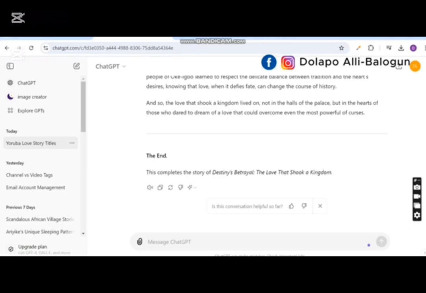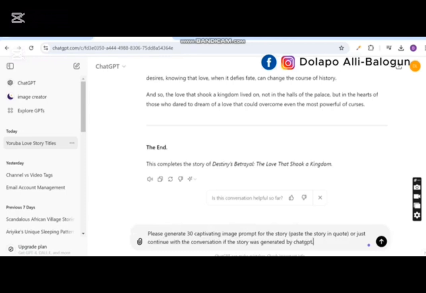So what I will just do is say, please generate 30 captivating. It could be more than that, 50. If you want your story to be more engaging, it could be up to 100. Okay, you can just say, please generate 50 captivating image prompts for this story. So in this bracket, we're going to paste the story here.